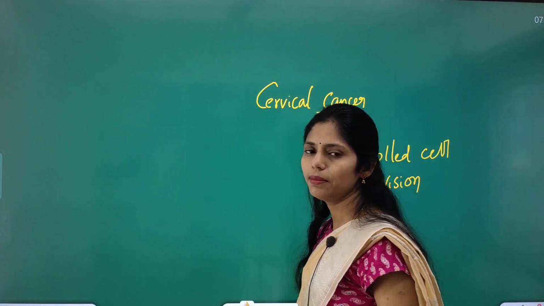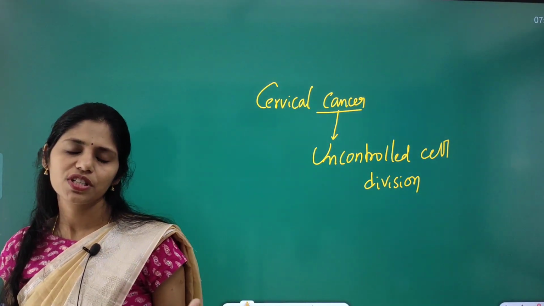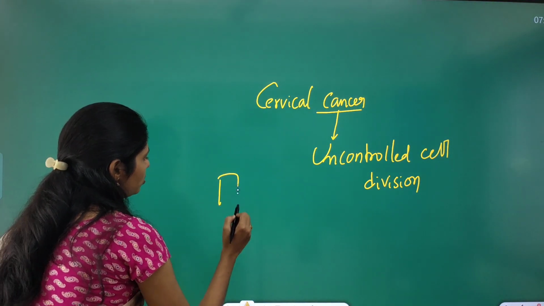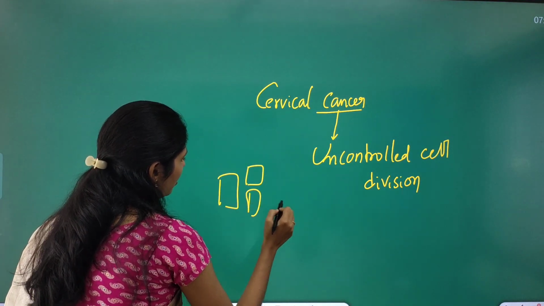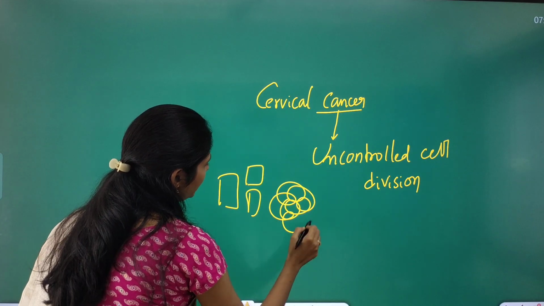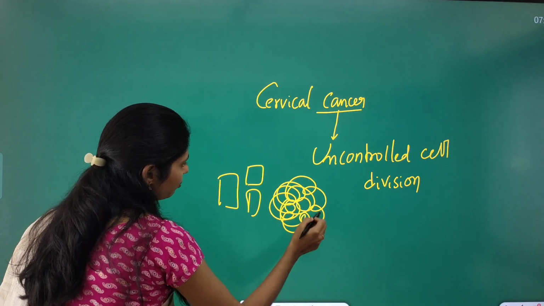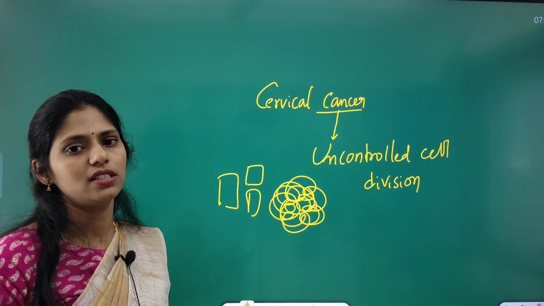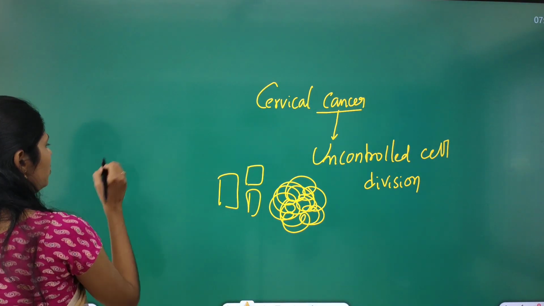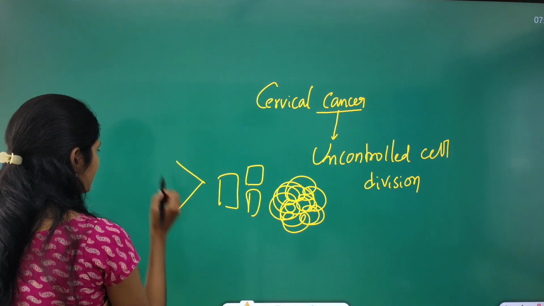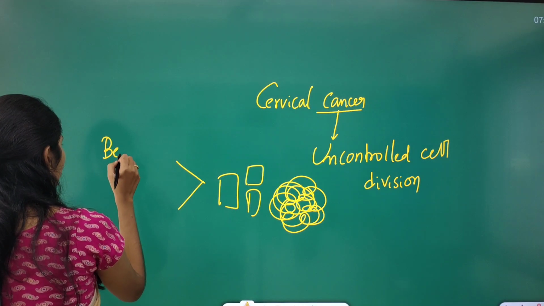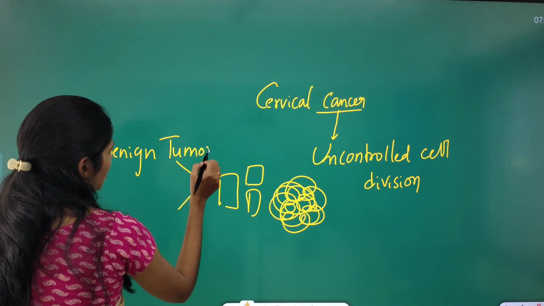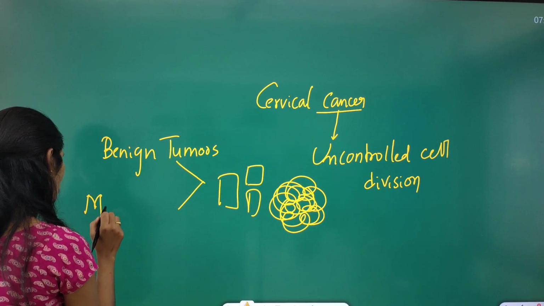Normally cells will be dividing. Because of cell division we can see growth and development in an organism. The cells will be divided into two like that. But what happened is that cells continuously develop and form a mass, a mass of cells or bulk cells. In this division, we have two types: benign tumors, B-E-N-I-G-N, and malignant tumors.